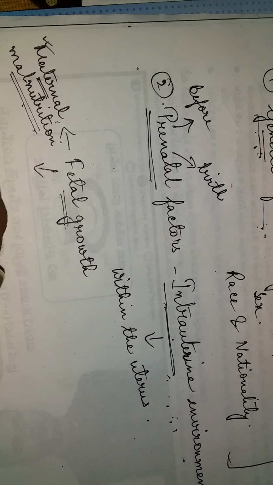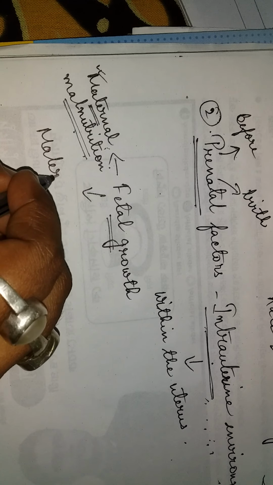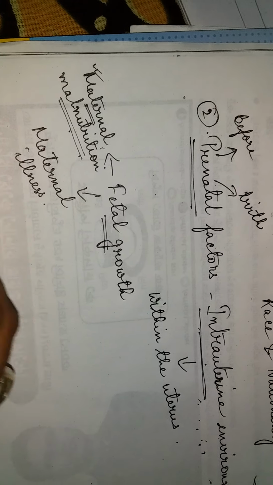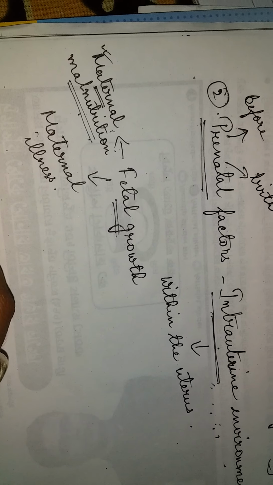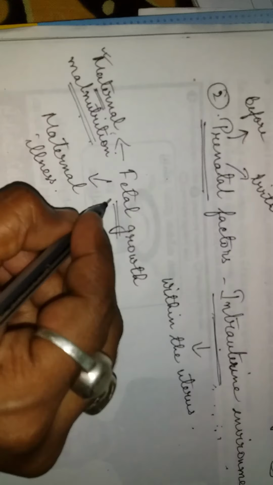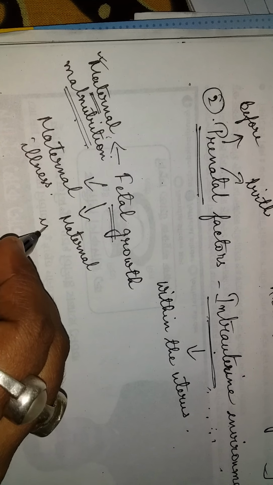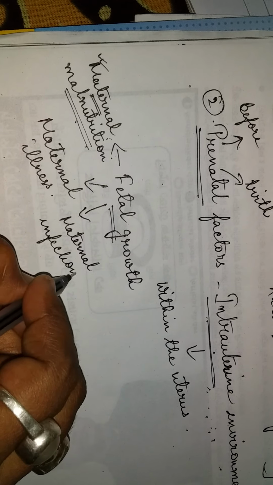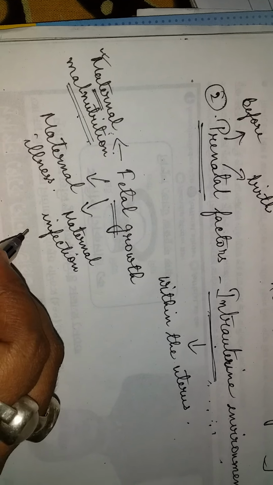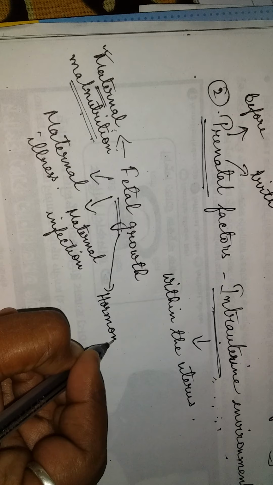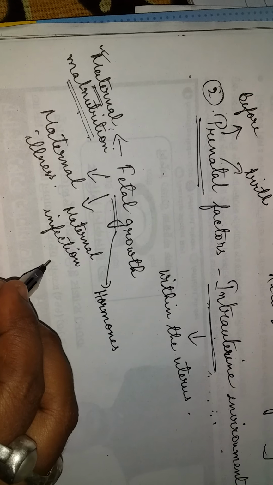Next comes maternal illness. If the mother already has some illness, that could affect it. Maternal infection, same thing. If the mother has some infection, again that would affect. Hormones, if the hormones are not in proper order.